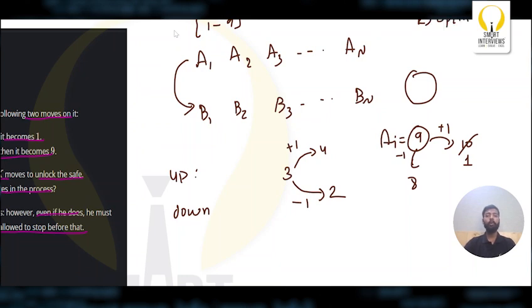So clear? Let me give an overview on it. Initially we have this dial, the initial dial. We have to convert this initial dial to the final dial. Only then we can open the safe.